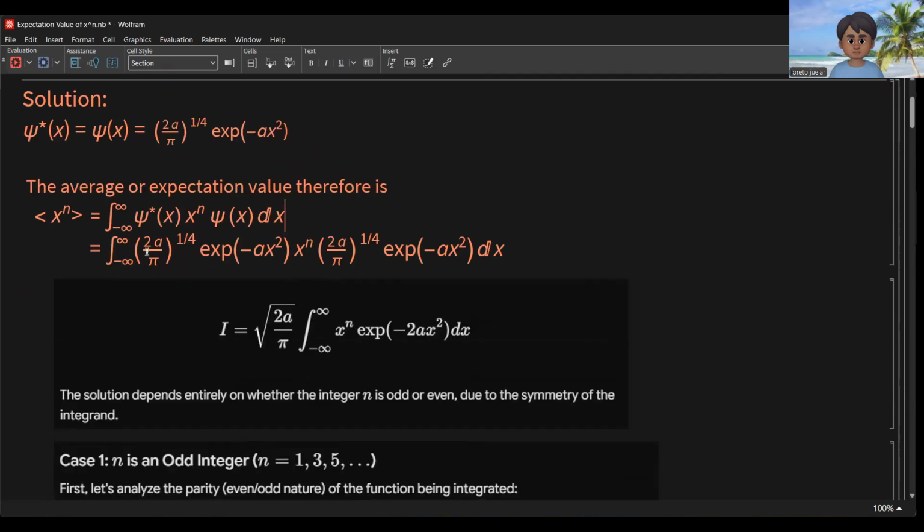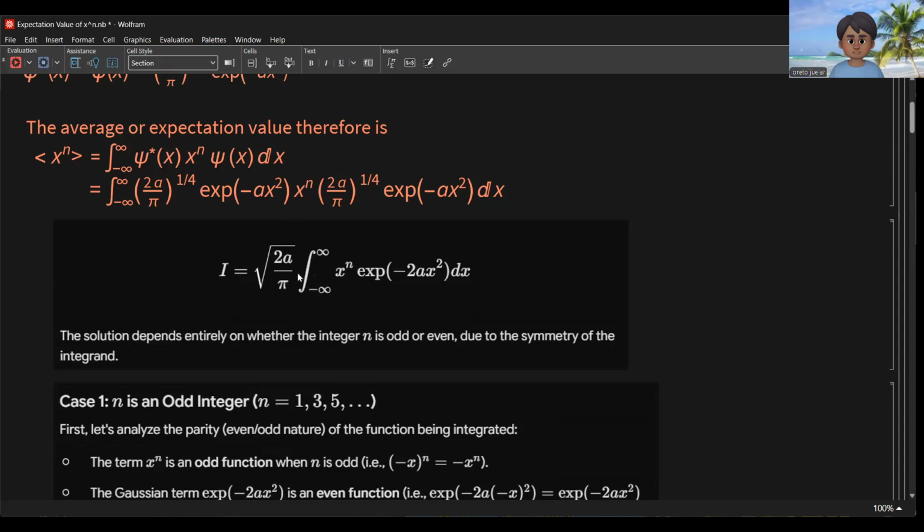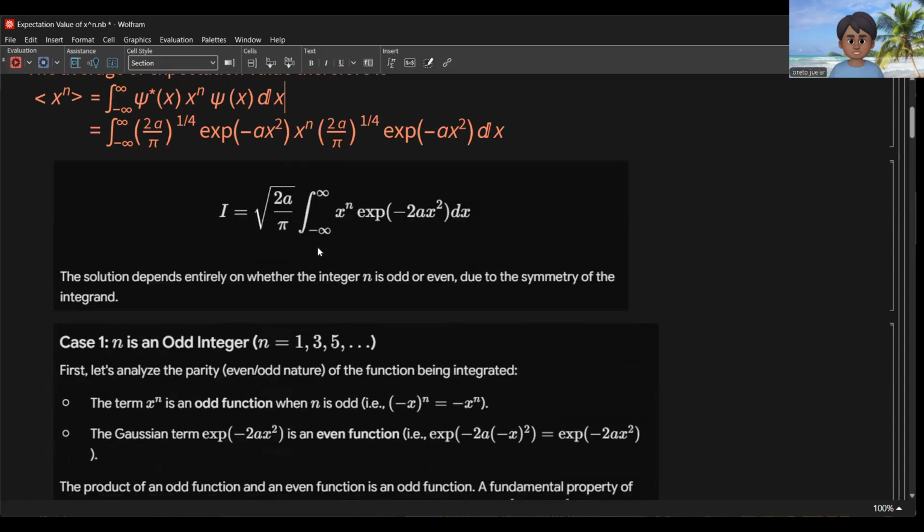Then we simplify it here. So we have this simple expression. We combine the 2a over pi raised to the 1/4 with this one, and multiply it by 2a over pi raised to the 1/4 here. So we have the simple expression for the integral here. The solution depends entirely on whether the integer n is odd or even, due to the symmetry of the integral.